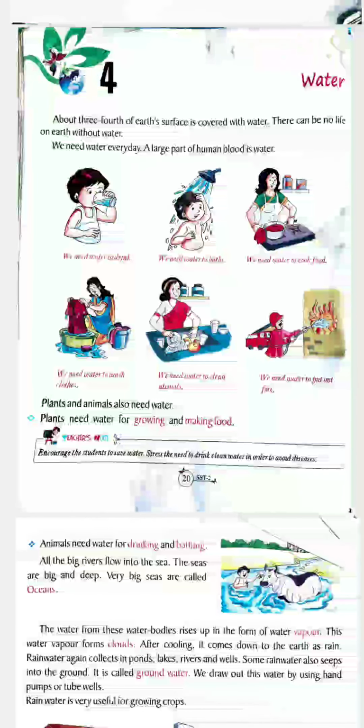3/4 part of the Earth is covered with water. That means out of 4 parts, 3 parts is covered with water. Only 1 part is land. Similarly, in our human body also it is said that 3 parts of the human body is made up of water. So a large part of human blood is water. Our body has blood which contains water. So without water, no life can exist on the earth. That means no life can survive without water on the earth. So we need water every day.